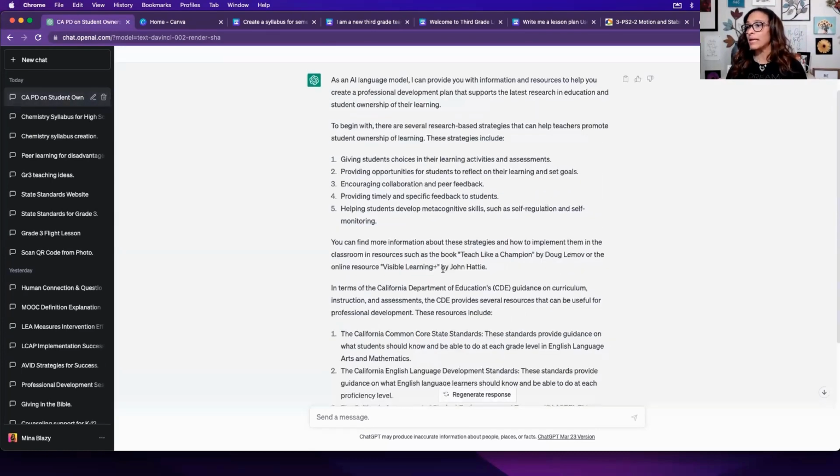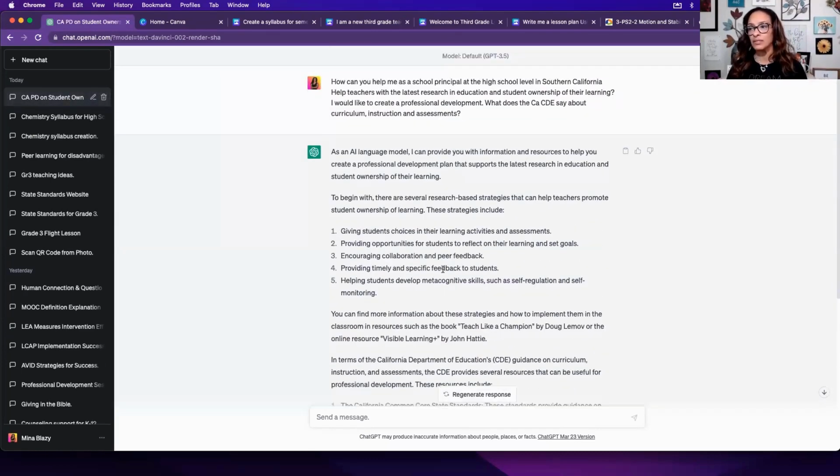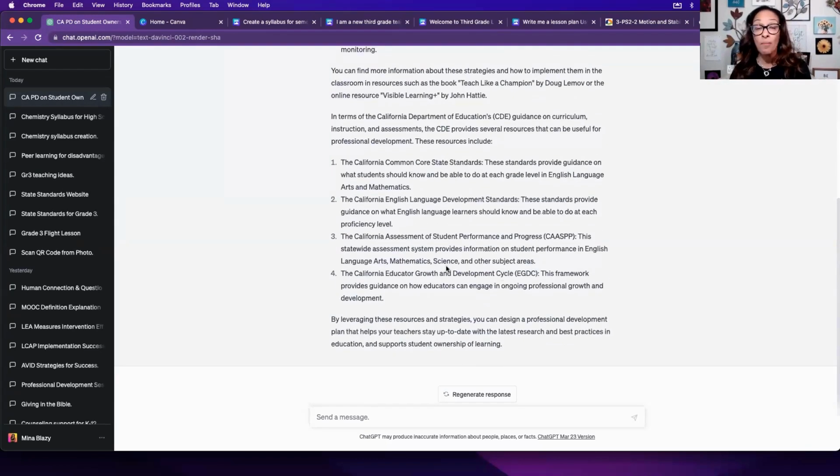And it does an okay job, but there is something else that I was looking for, and that's a whole nother lesson. But it says give students choice in their learning activities and assessments, provide opportunities for students to reflect on their learning. It actually found the document I was thinking of and it broke it down. You may want to ask ChatGPT to come up with some specific professional development that can happen over an hour or 2 hour time, but this is pretty good.